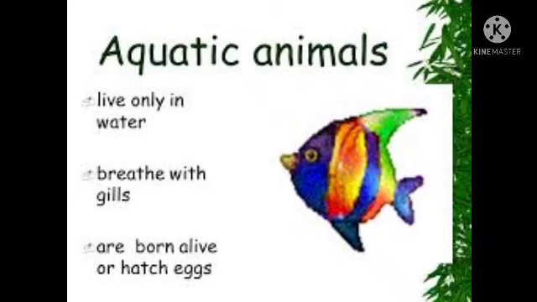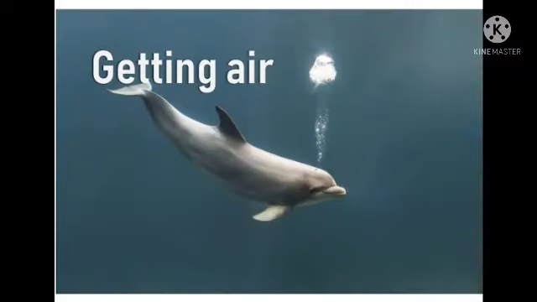So children, we never compare whales and dolphins to fish, because they have lungs to breathe, so they do not have gills.